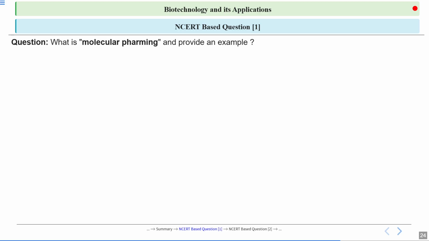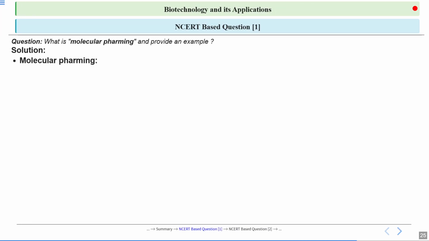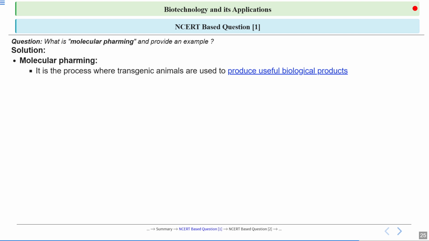So the first question asks us, what is molecular farming and provide an example? Let's see what is molecular farming. It is the process where transgenic animals are used to produce useful biological products. Even we have studied it in the necessity for transgenic animals, that we need them so that they can produce some useful biological products. These products can include any medicine or human proteins which are beneficial to humans.